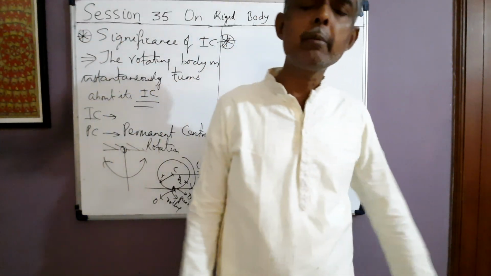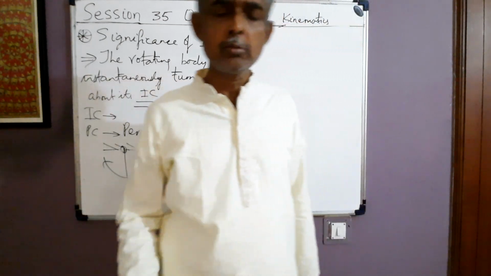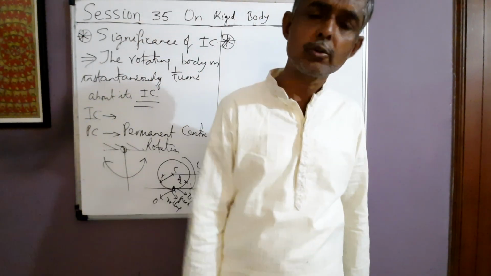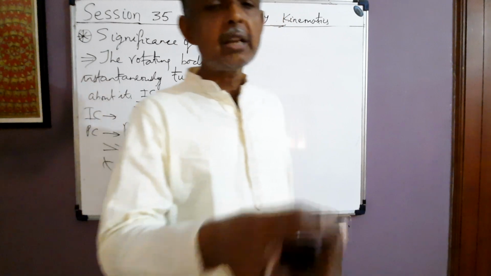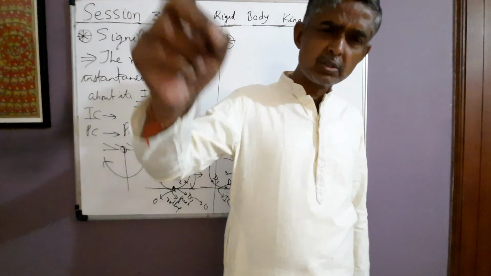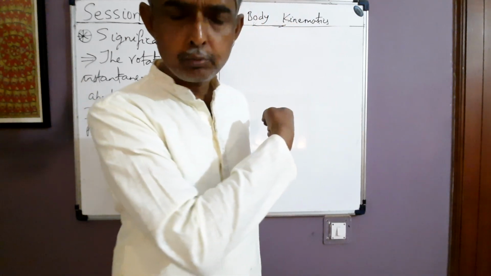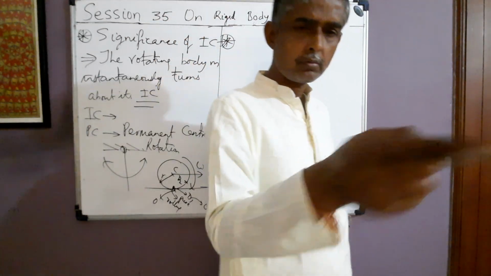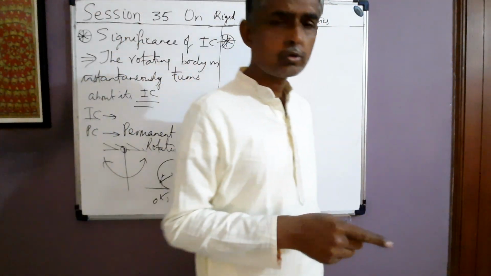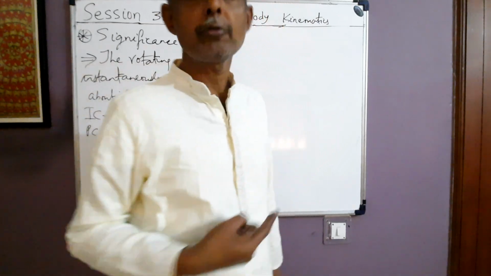That is, the IC need not be a material point of the body, it may be its extension point, that is an imaginary location also. If you have any doubt regarding real and imaginary location, go to the 7th or 6th video on rigid body on relative velocity, whose playlist has been specified.